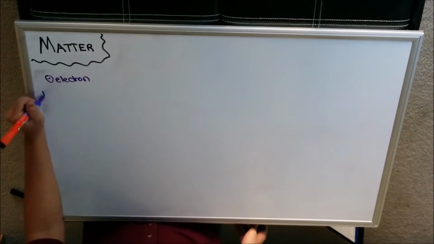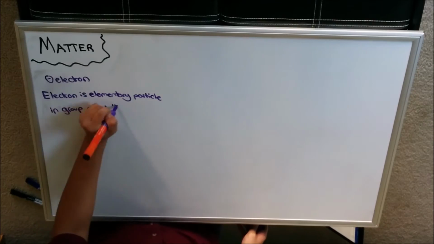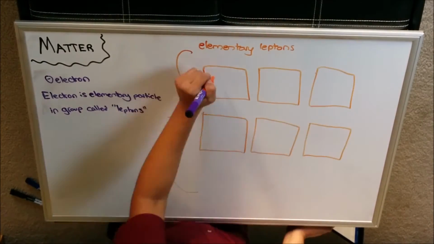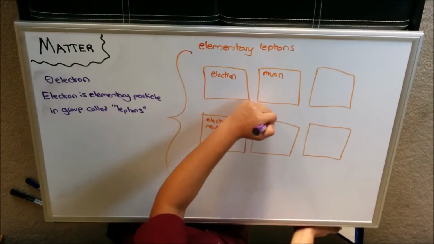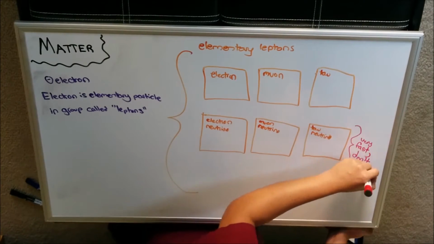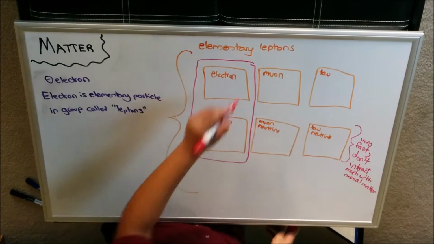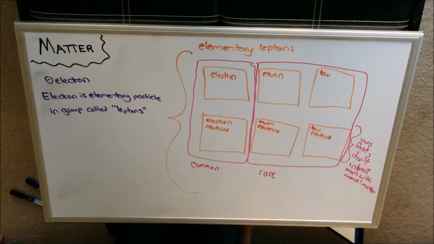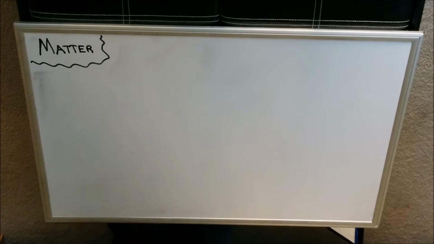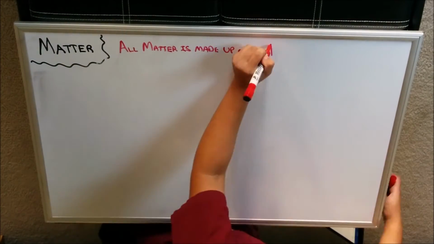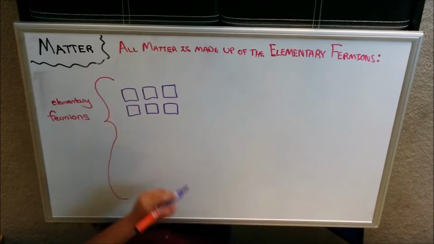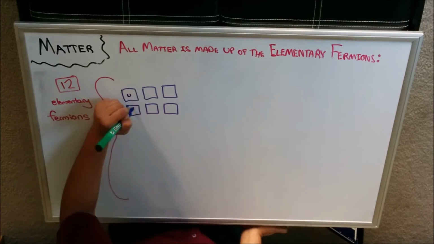The electron itself is already a fundamental particle in a group called the leptons, of which there are 6 different kinds. These are the electron, electron neutrino, muon, muon neutrino, tau, and tau neutrino. The neutrinos are extremely fast-moving particles that don't commonly interact with normal matter. The electron and electron neutrinos are common, while the other 4 are very rare. All matter is made up of just these 12 particles, which are collectively called the elementary fermions. These are the 6 quarks and the 6 leptons.